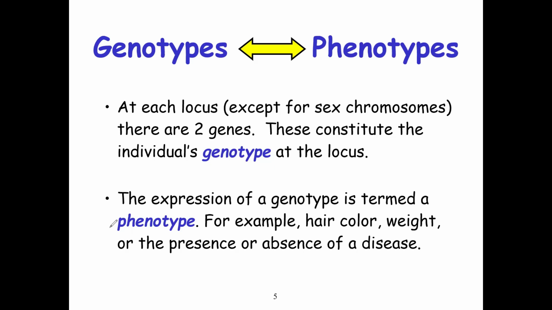That is the genes. And this genotype is what actually controls the phenotypic character of a particular individual. The expression of a genotype is termed a phenotype.